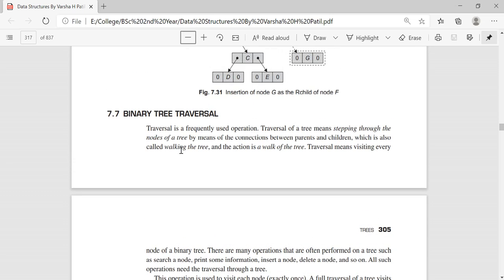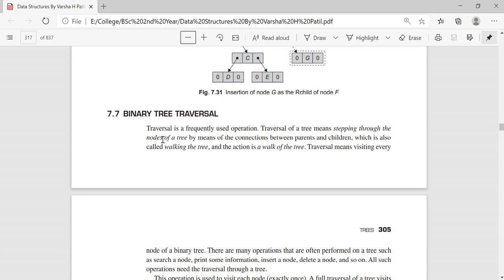Hello girls, today we are going to discuss binary tree traversal in detail. This is also one of the most important topics related to trees. From this topic you may have a question like pre-order, post-order and in-order traversal, write about them in detail, or any one traversal, or they may give a problem and ask you to write a traversal for a binary tree structure.